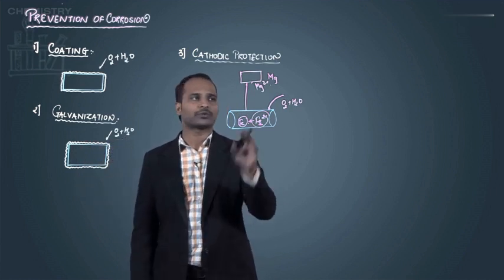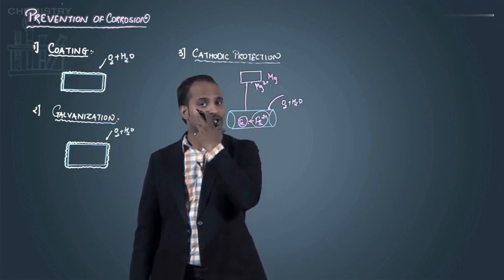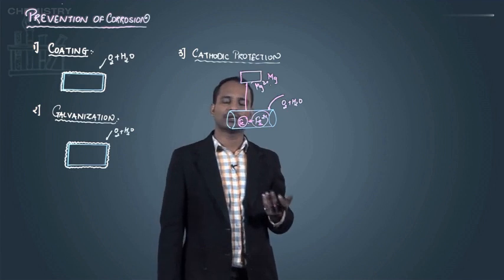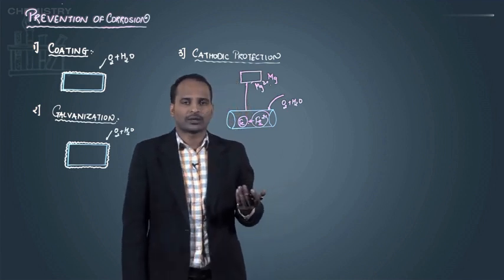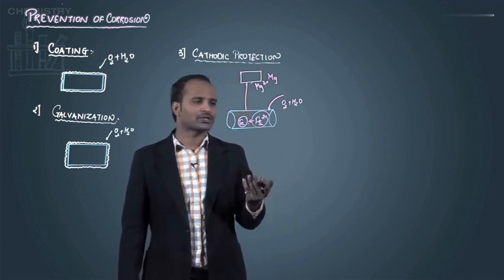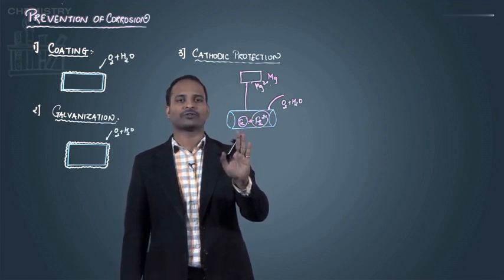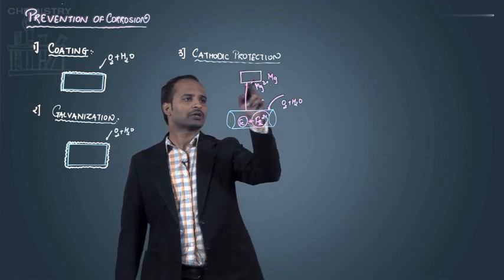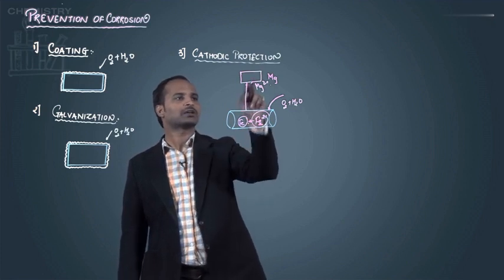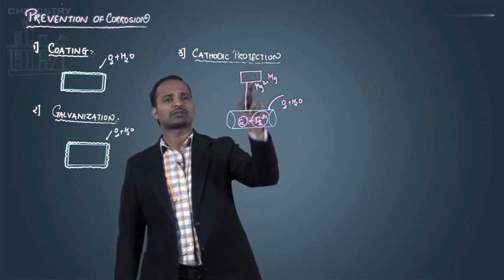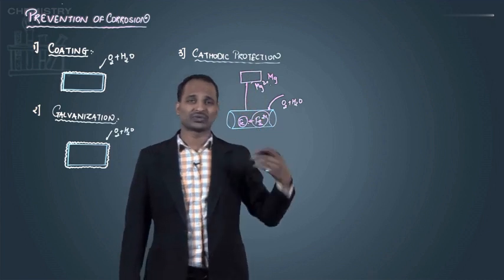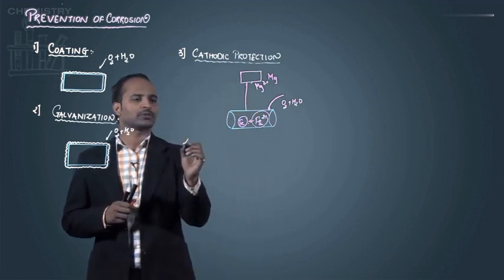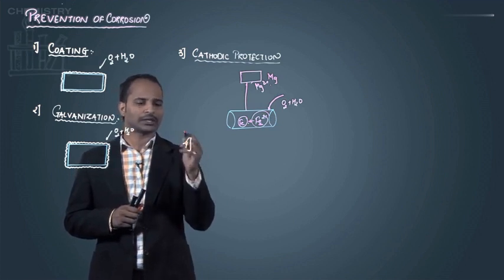Here we take a metal whose oxidation potential is more, meaning it has more tendency to oxidize, because in corrosion a metal undergoes oxidation. If you want to prevent the corrosion of Fe, then you have to stop the oxidation of Fe. So to stop the oxidation of Fe, we are linking it with some other metal which has more tendency to oxidize. Then the fourth method which we use for the prevention of corrosion is passivation.